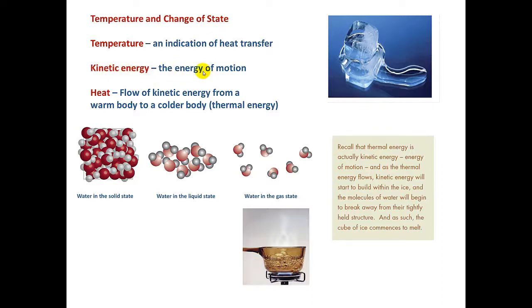Let's say I have a rubber band. Let's say I stretch it as far as I can without breaking it. When I let that rubber band go, we're increasing the kinetic energy, the energy of motion. So again, heat is the flow of kinetic energy from a warm body to a colder body. So heat always flows from hot to cold. For example, during the day, when the sun is out, your home will absorb heat from the sun.